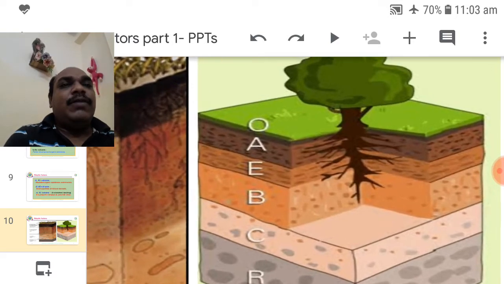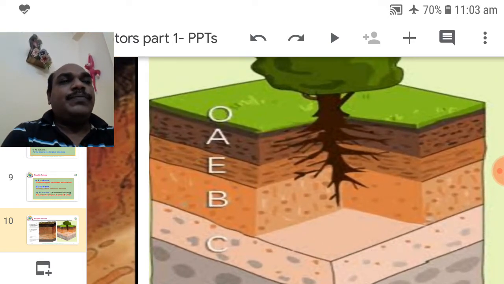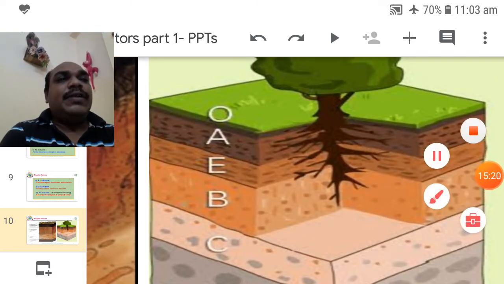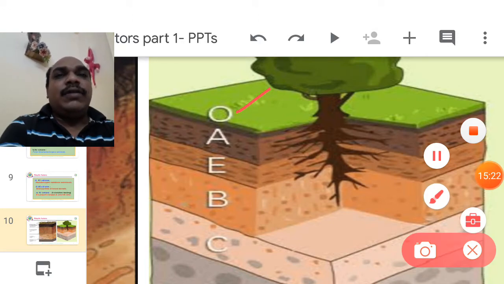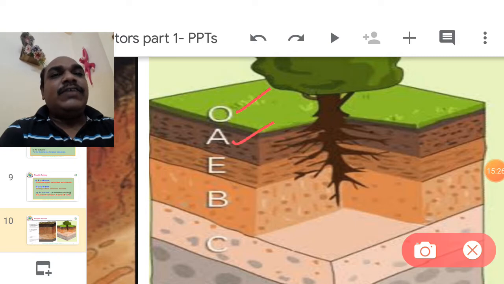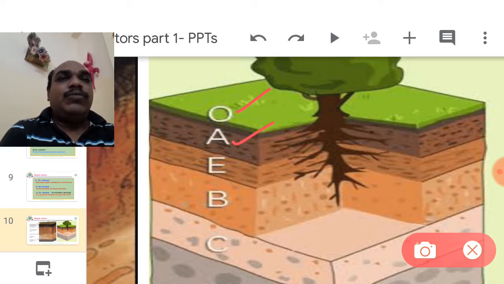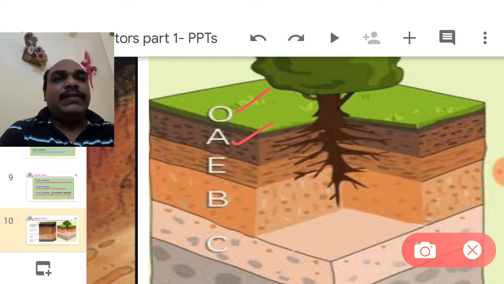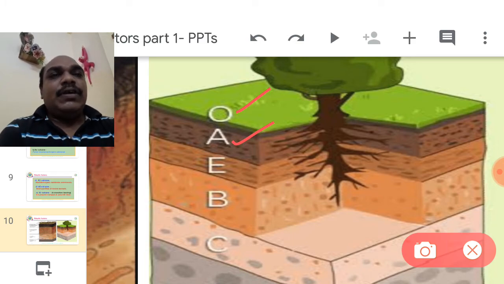You observe here one by one. The uppermost is greenish color, so that is organic matter zone, O. Then the second one is A zone. Uppermost, it is also favorable to the plants and forest. Crop plants are mostly dependent on A zone.